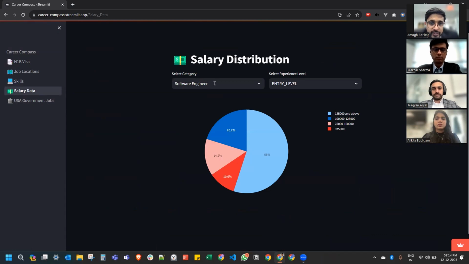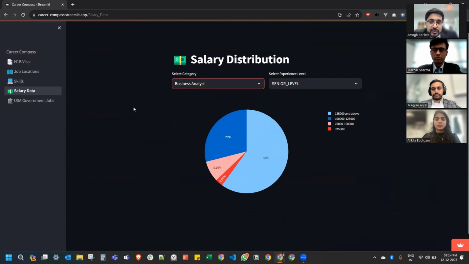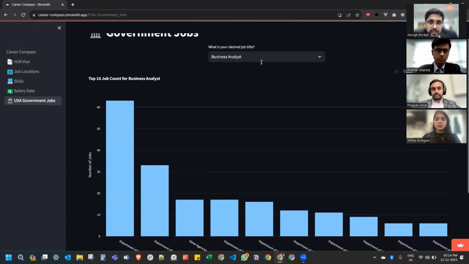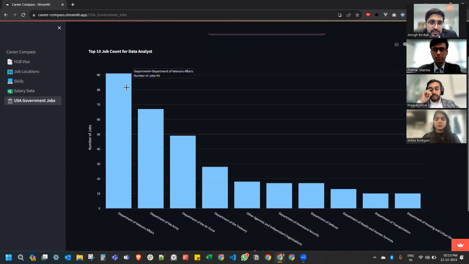Next is salary data, where we have a similar kind of drop down for job positions and experience levels, where we can clearly visualize the salary range for different job positions and levels. This is a different data source for government jobs where we mention these five positions, and for each position we give the number of jobs. This is a count per department offered by that department. So these are available number of jobs according to that department, and this is a list of the top 10 departments that offer these jobs.